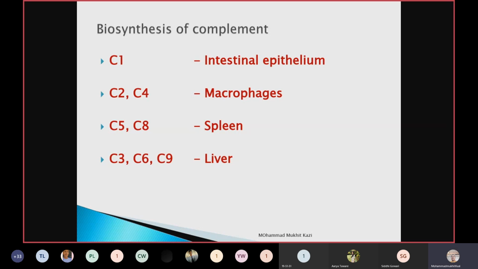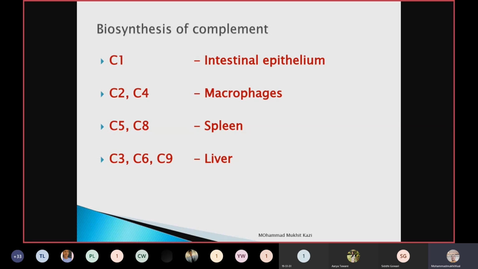Now we go to the last one directly. So 3 is a table. It's the table of 3. 3 3s are 9. So C3, C6, C9 are biosynthesized in the liver. And how will you remember the 3 table with the liver? The liver is a vital organ of the body, vital organ. So you can remember that it is the 3 table in the liver and the 2 table in the macrophages. What remains? Spleen. It's a dead organ, or it is also called a graveyard.